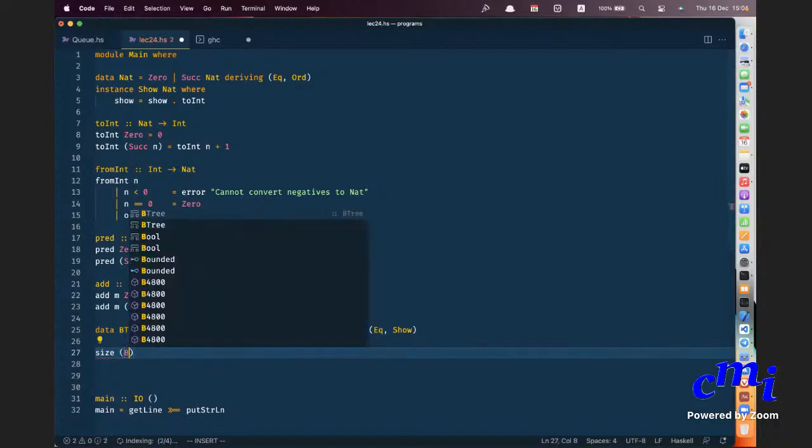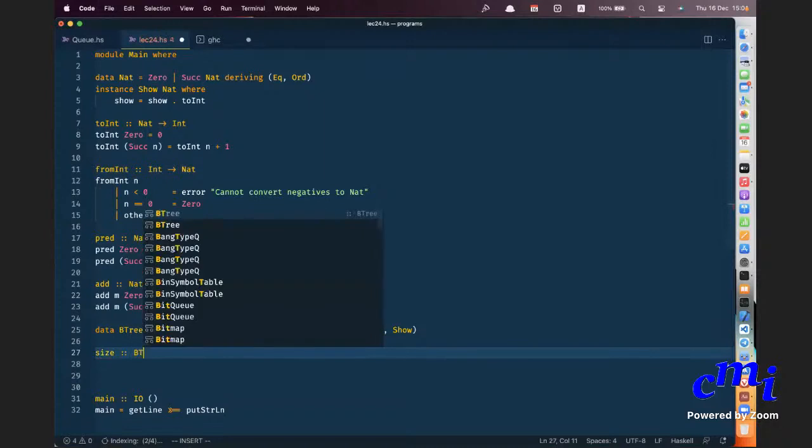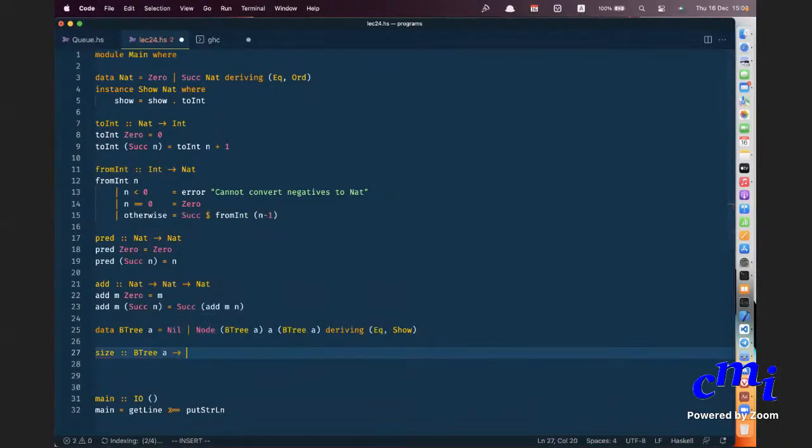Size. Sir, just for clarifying, previously when we were discussing trees, expressions like node nil A nil were represented as leaf A, right? You can write it in any way you want.